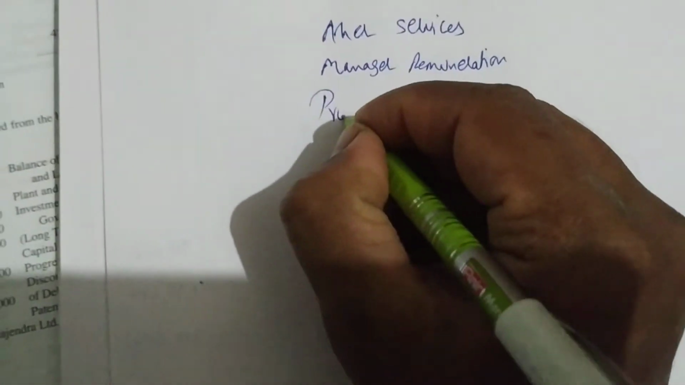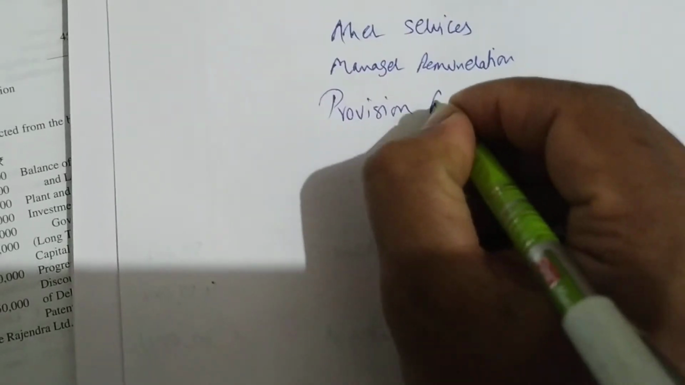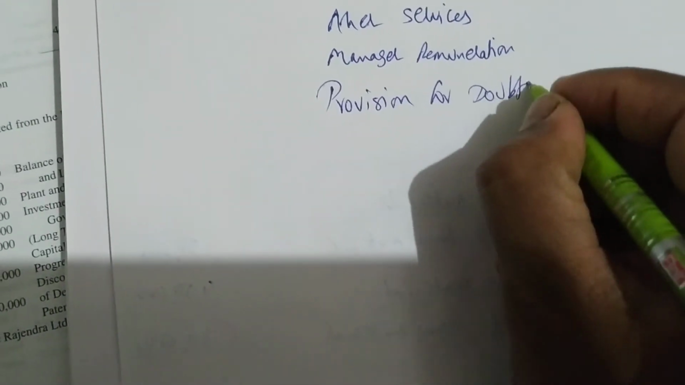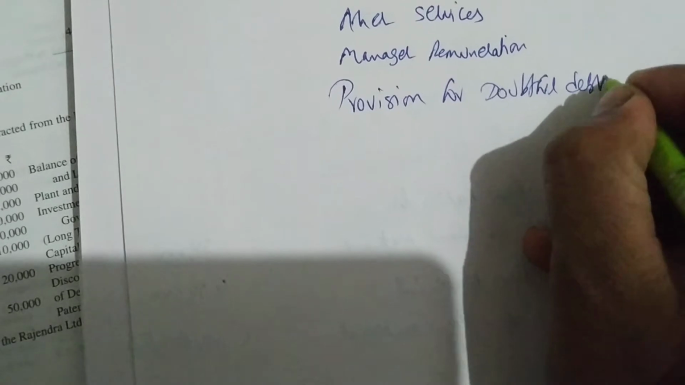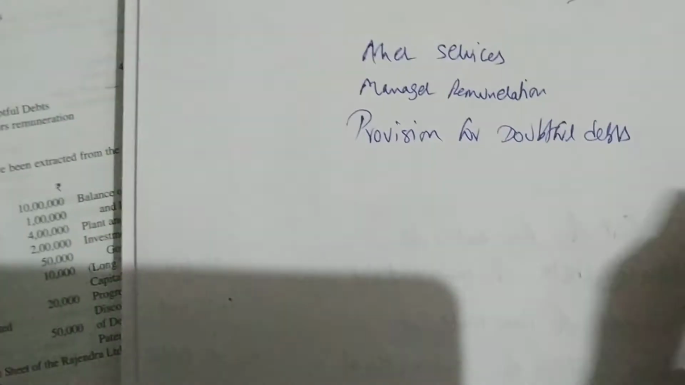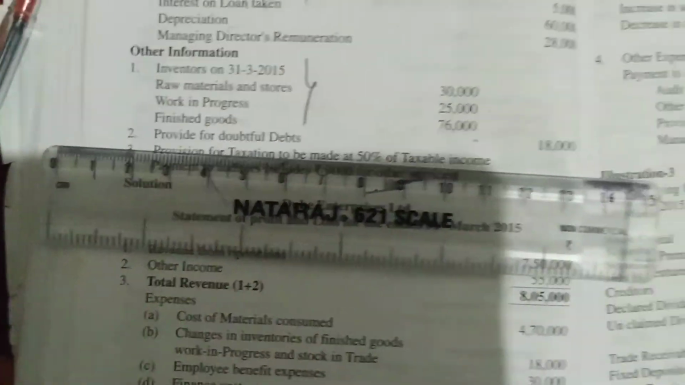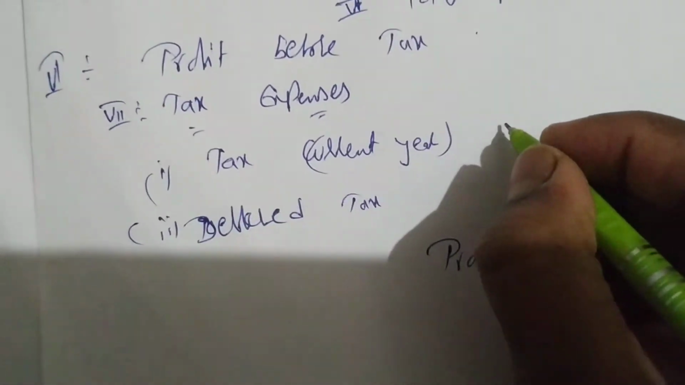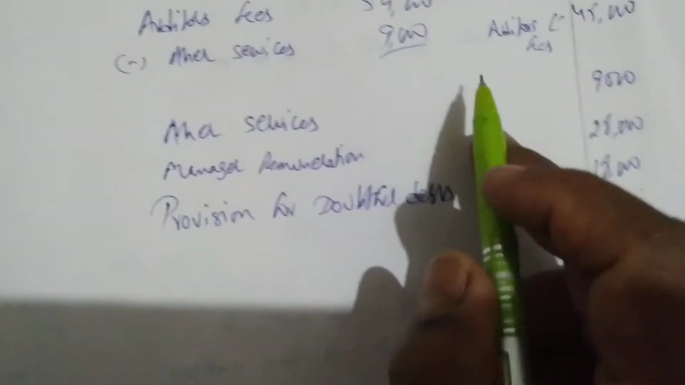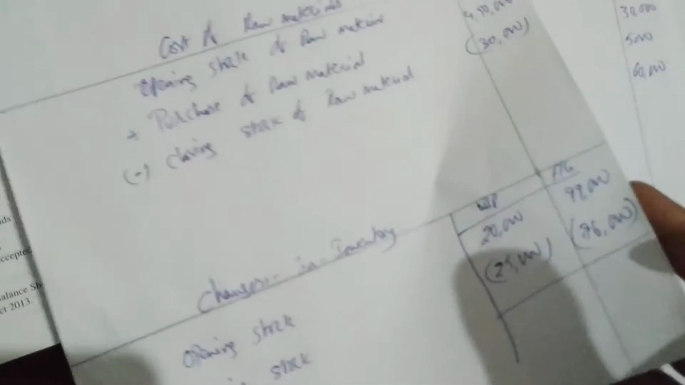Next, provision for doubtful debts 18,000. Go to other expenses and write provision for doubtful debts. How much? 18,000. Next, income tax is how much? 50%. So in the format you write current year tax. How much percent? 50%. Next, payment to auditors, we have done that calculation, right? 9,000, that we have done. Okay, so we have done all the working notes.